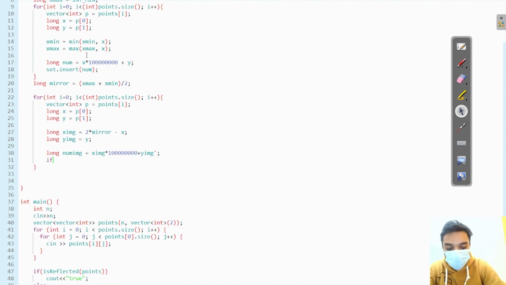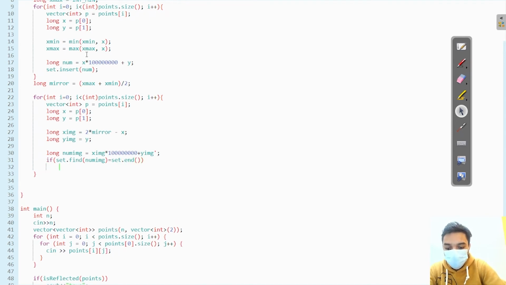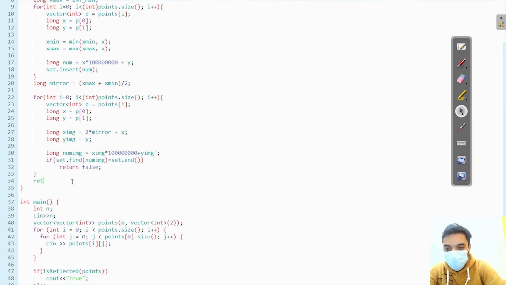If my set dot find of num image is equal to set dot end, then I'm going to return false from here, because then there is no line present in the whole Cartesian plane. If these image coordinates are not present, then there is no line. Otherwise, at last, we have to return true.